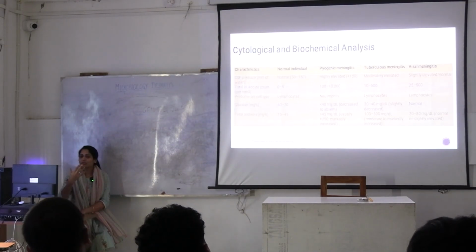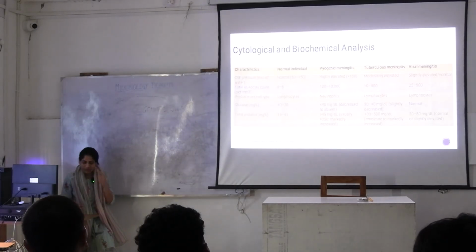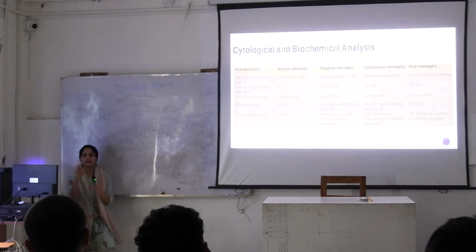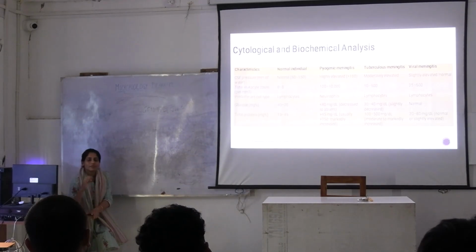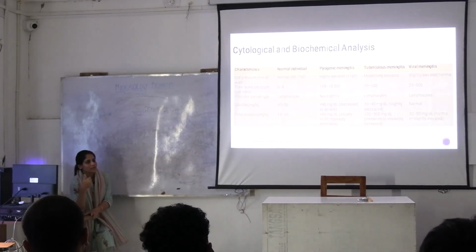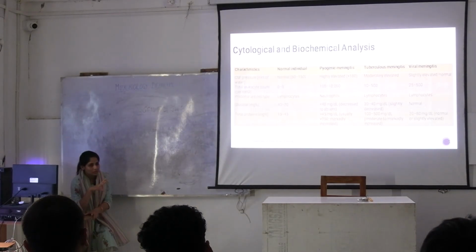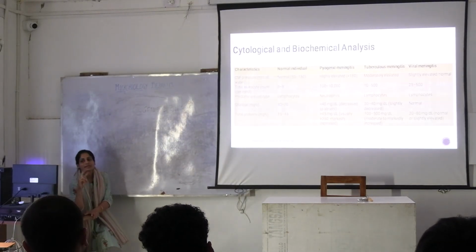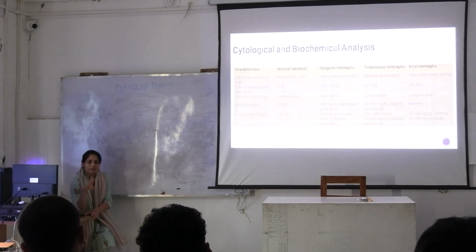When you are transporting it, this CSF sample should be divided into 3 parts. The first part is for cell count. You will give it to whom? To pathology. They will find what the cells are and do the pathological study of the CSF sample. The second part goes to the biochemistry people.